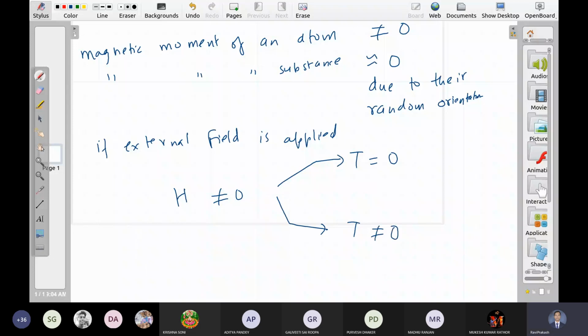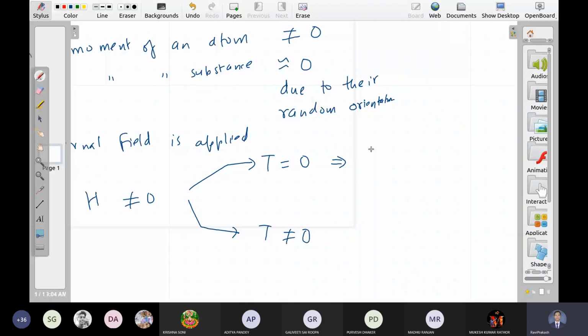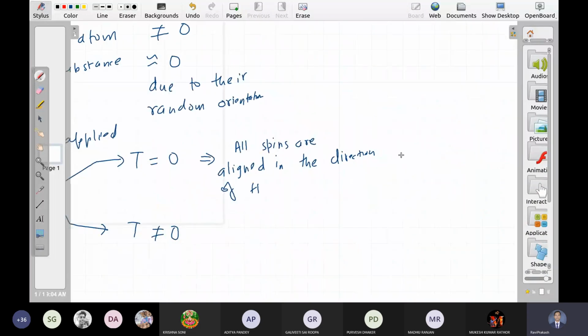No effect of temperature means all spins are aligned in the direction of H. Or it simply means that the magnetization, the magnetic moment per unit volume, is equal to n times m. What is m? The magnetic moment of one atom. N is the number of atoms in unit volume.